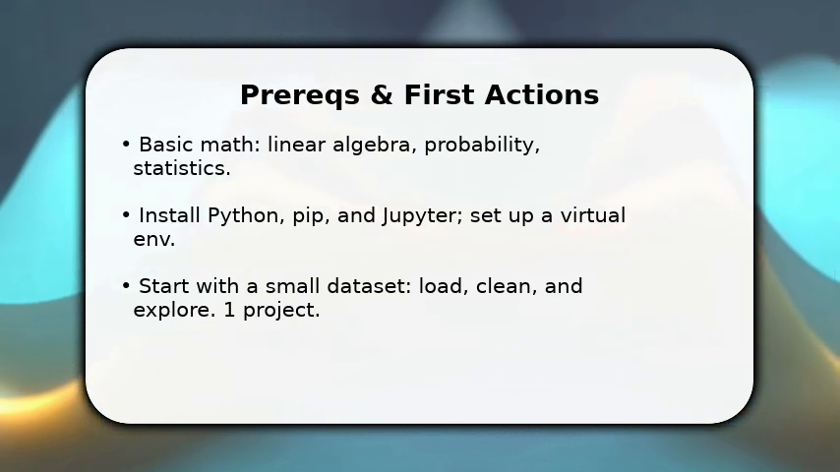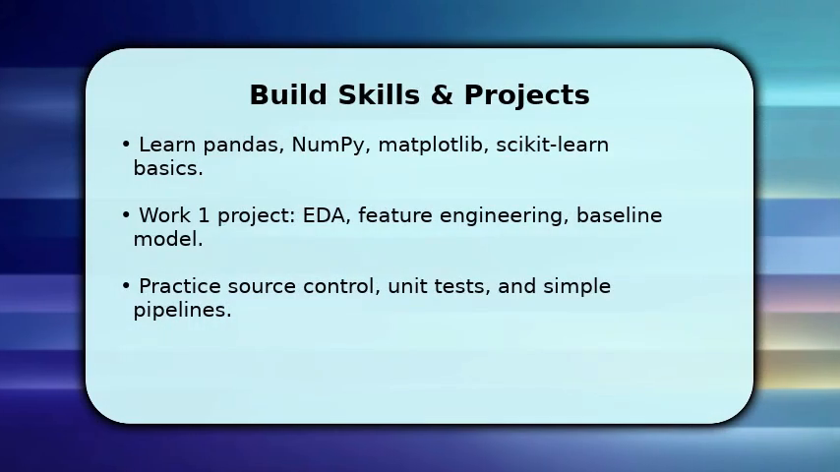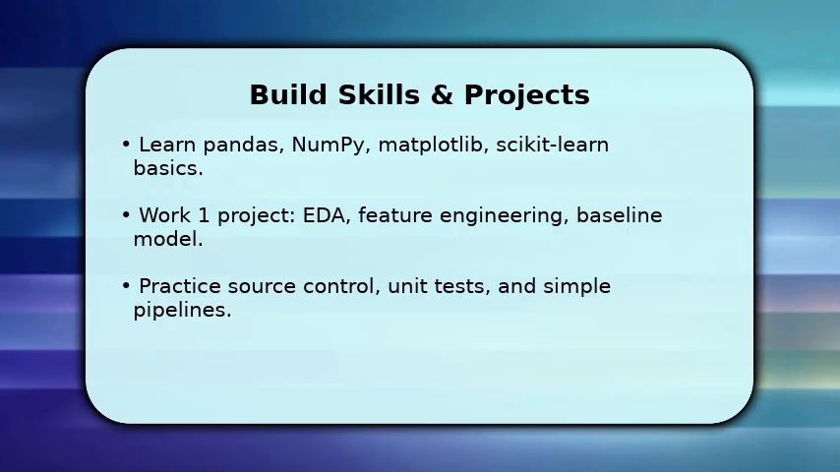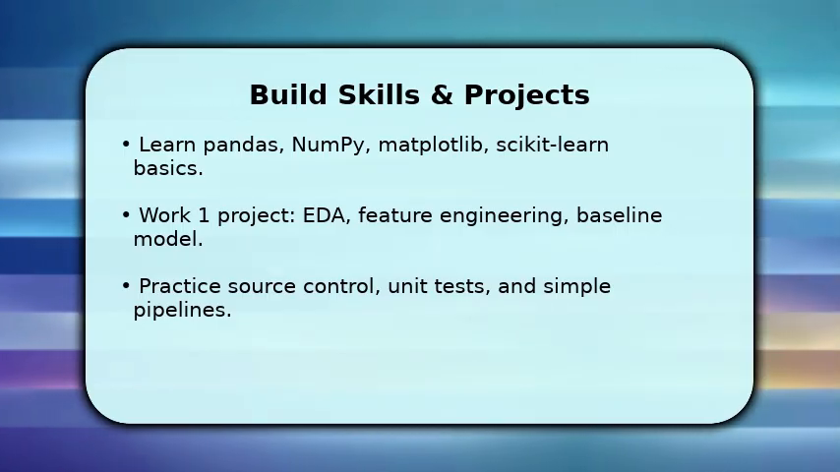You now deepen skills by alternating learning and doing. Study Pandas and NumPy for manipulation, Matplotlib for plots, and scikit-learn for models. Once comfortable, design a single project that includes exploratory data analysis, feature engineering, and a baseline model to measure progress. Make sure to version control your code, add simple tests, and automate repetitive steps with a basic pipeline. This middle phase is about repeating the cycle faster, measuring results, and refining features to improve.